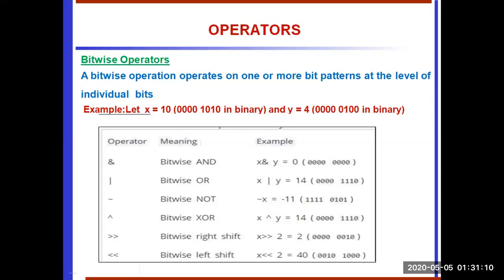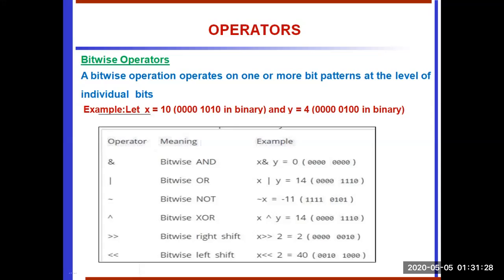The OR says if any one is 1. For the binary of 4 or the binary of 10, if any one is 1, the result is 1. 1 compared with 1 gives 1, and 1 compared with 0 also gives 1. So the result shown is 0001110.